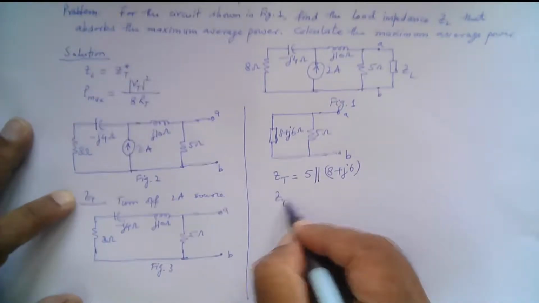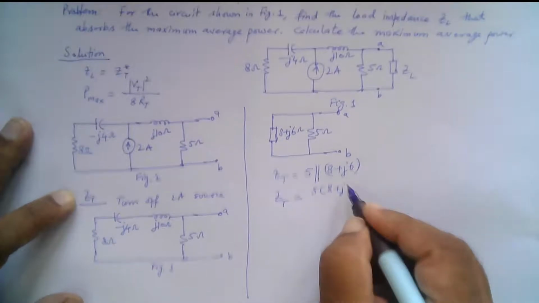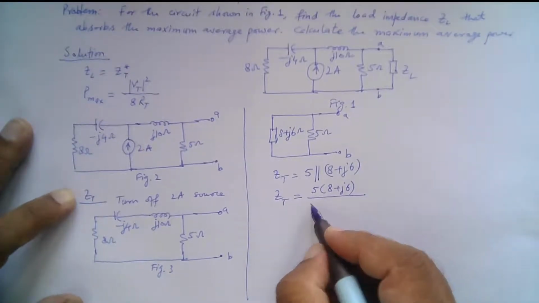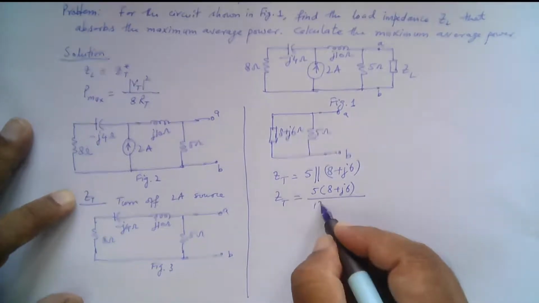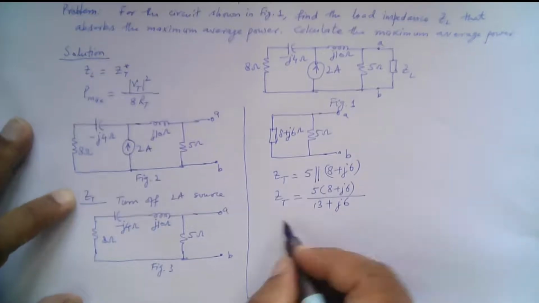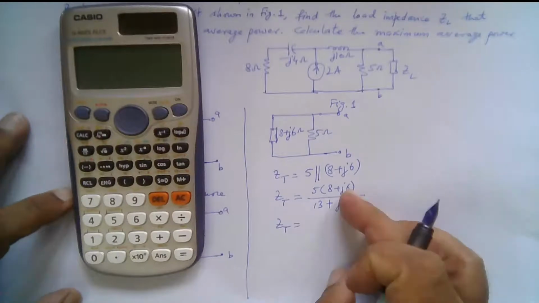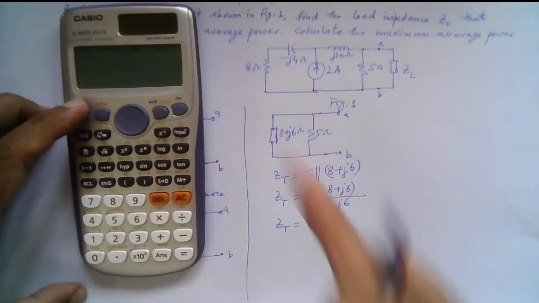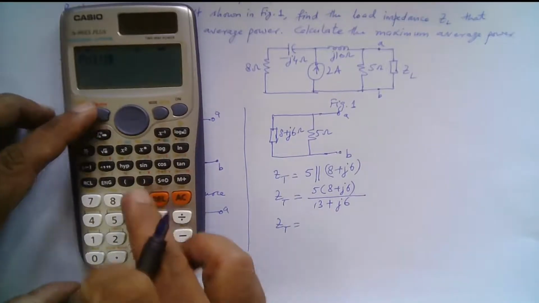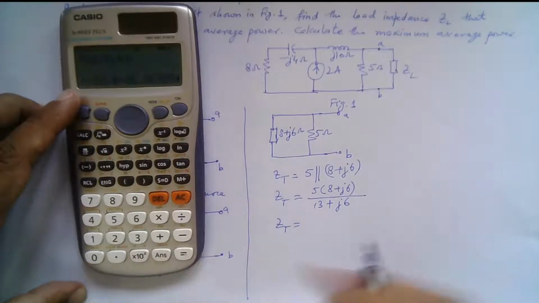Then Z Thevenin is given by 5 in parallel with 8 plus J6. So Z Thevenin is 5 times 8 plus J6 divided by 5 plus 8, that is 13 plus J6. We need to convert this into polar form. 8 plus J6 is 10 at an angle of 36.87 degrees.